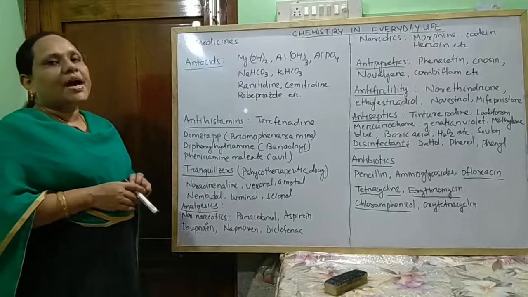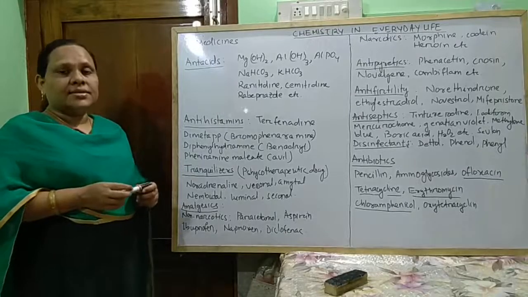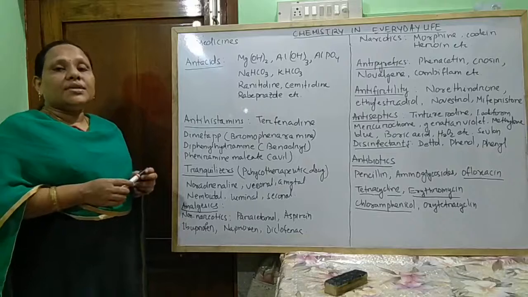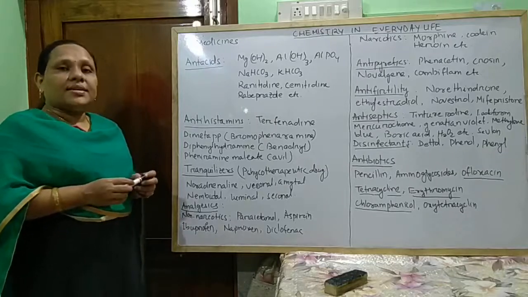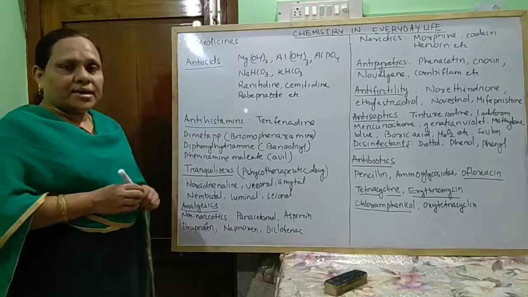Next come analgesics. These are the drugs which are used to decrease body pain, also known as pain relievers.